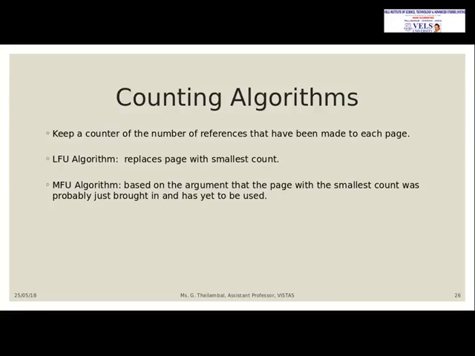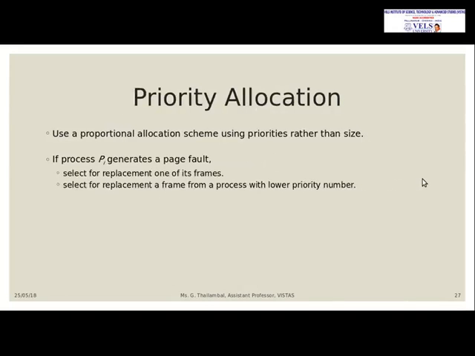And in the MFU algorithm, the most frequently used pages will be taken. Most frequently used pages will have a higher count, so those pages will be taken as a victim for page replacement. And the next type is priority allocation.